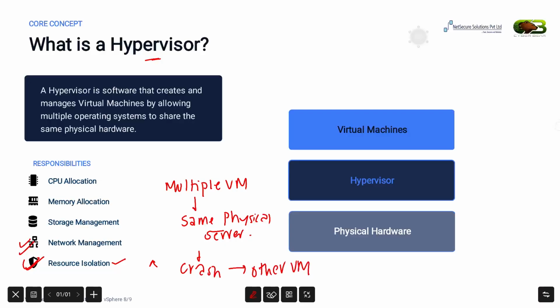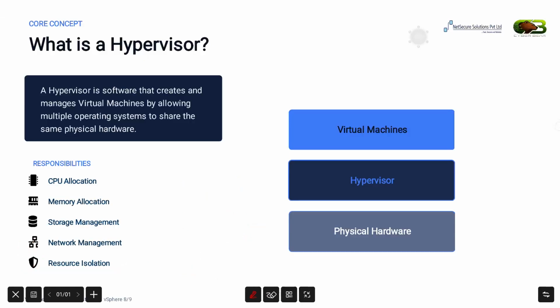To summarize, the hypervisor is the heart of the virtualized environment. Without a hypervisor, virtualization simply won't exist. It creates virtual machines, manages hardware resources, ensures isolation, and allows multiple operating systems to run on a single physical server efficiently. Now that we know what a hypervisor is, the next question is, are all hypervisors the same? Let's see in the next slide.